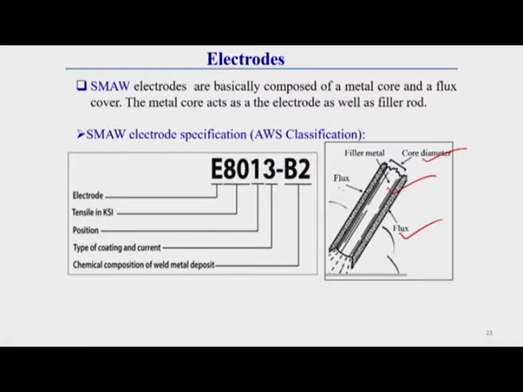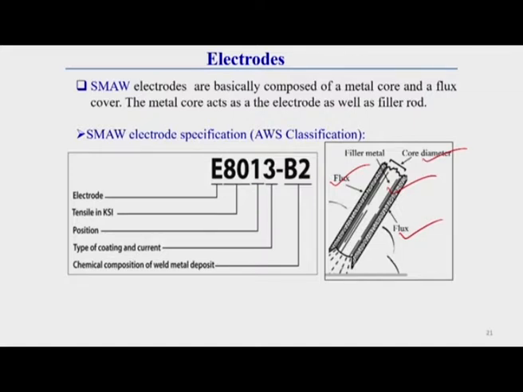This electrode is consumable; it acts as an electrode, meaning current passes through it to generate the arc, and it also melts and supplies material to the workpiece. So, in SMAW this electrode is of the consumable type.